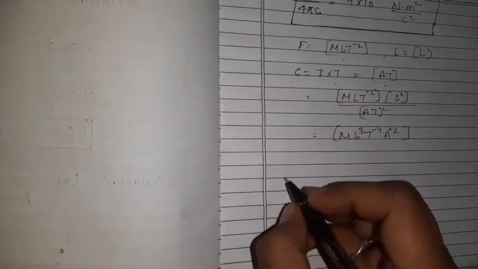Now what is epsilon naught here, and what is it known as? Epsilon naught is known as the permittivity of free space, and the value of epsilon naught is 8.85 into 10 to the power minus 12.